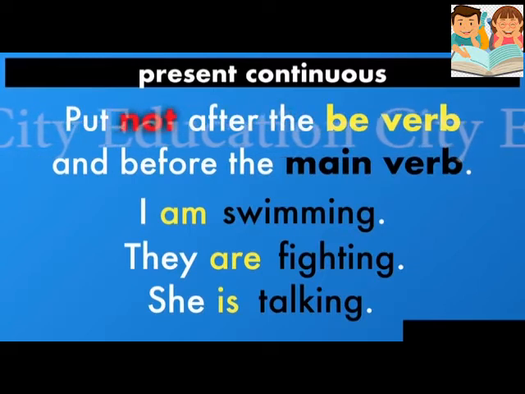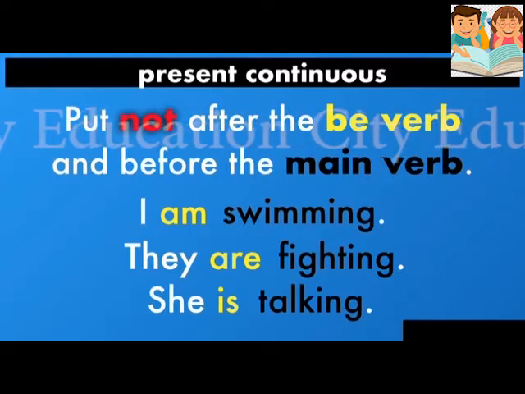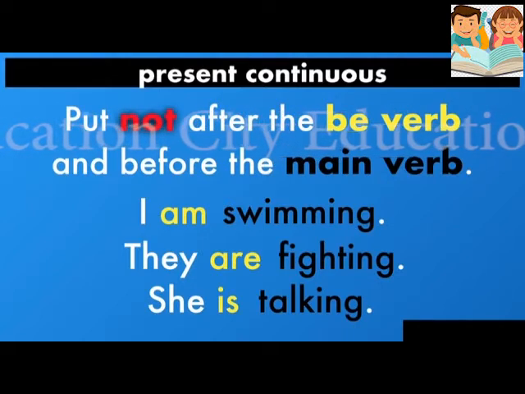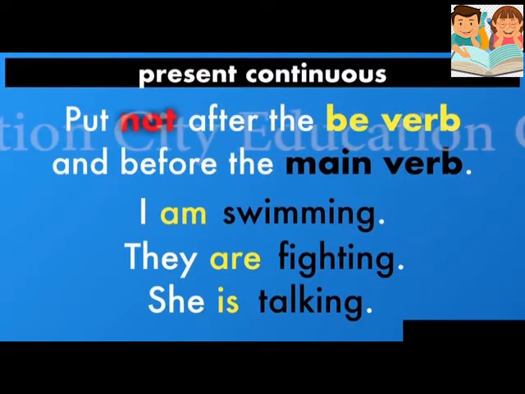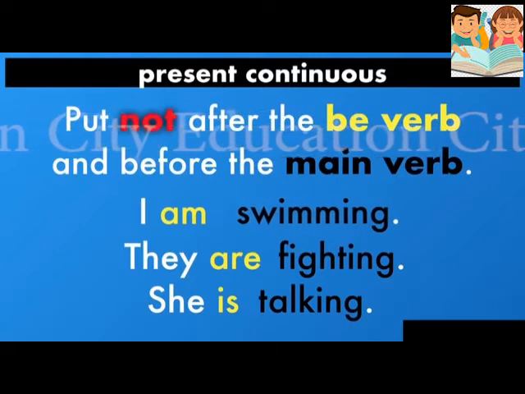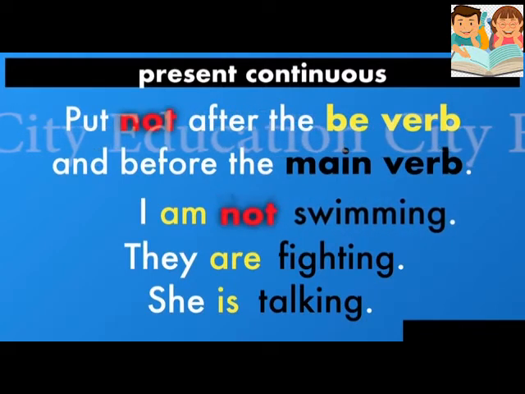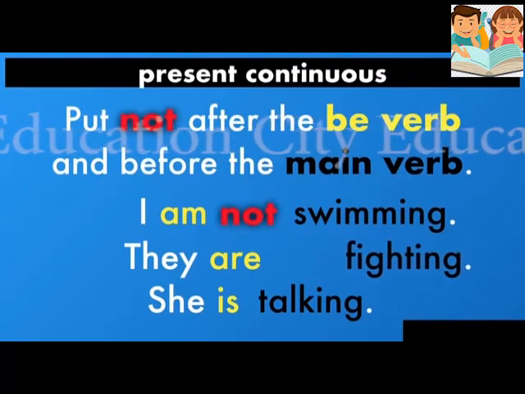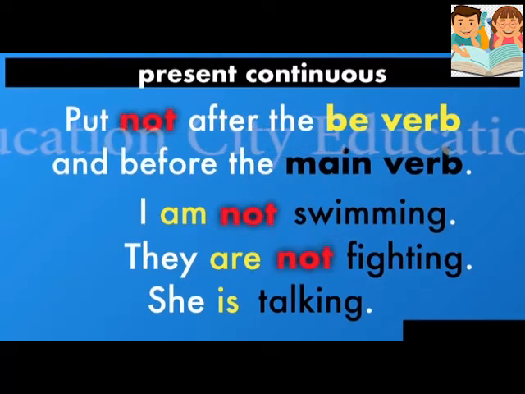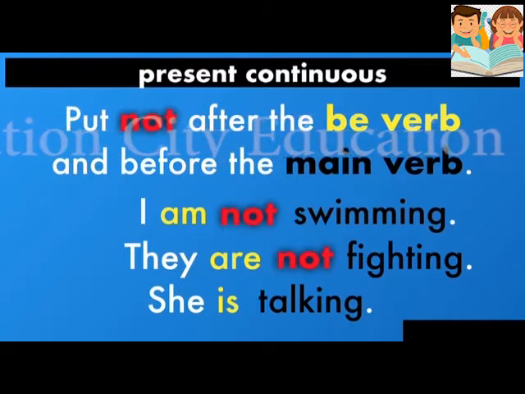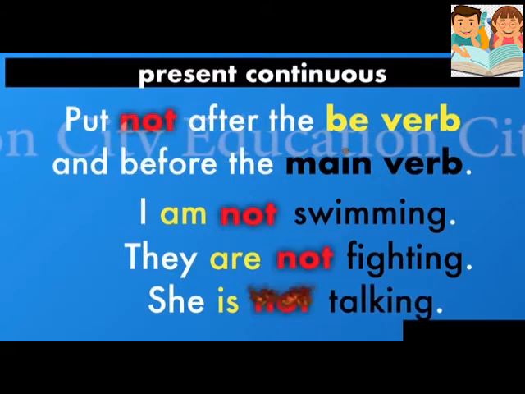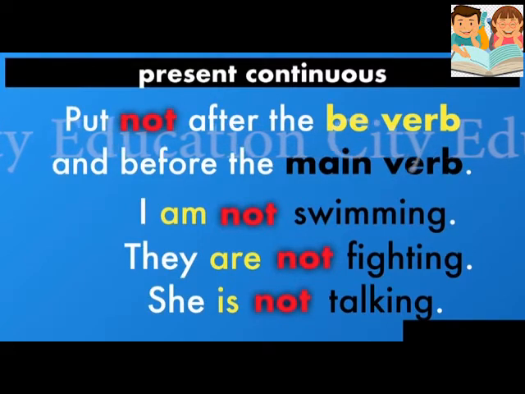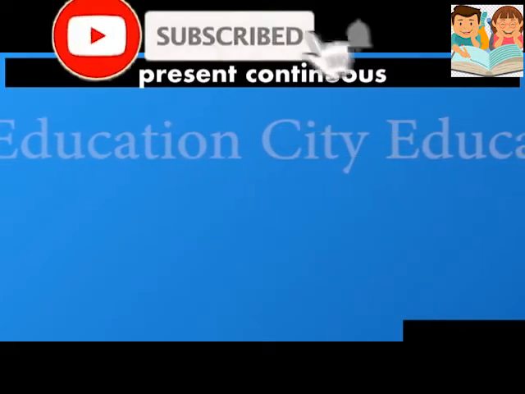So there are three sentences. Now we will make them negative. हम इनको negative sentences में convert करेंगे. कैसे? By putting not after the be verb and before the main verb. Like this, I am not swimming, they are not fighting, and she is not talking. Okay, so these things are not happening right now.